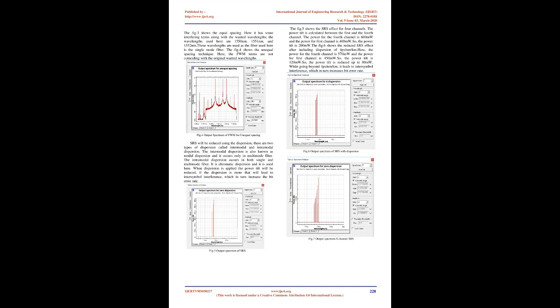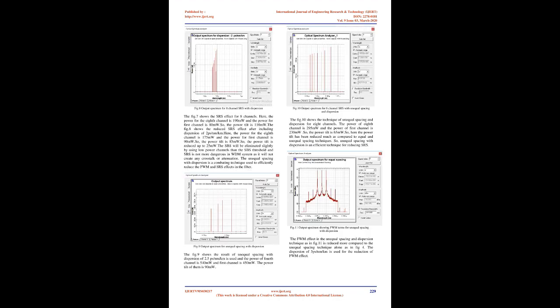7. Method proposed. To reduce four-wave mixing, FWM, the unequal channel spacing technique is used to reduce the interfering terms. Figure 3 shows the equal spacing. Here it has some interfering terms along with the wanted wavelengths. The wavelengths used here are 1550 nanometers, 1551 nanometers, and 1552 nm. These wavelengths are used as the fiber used here is single-mode fiber.